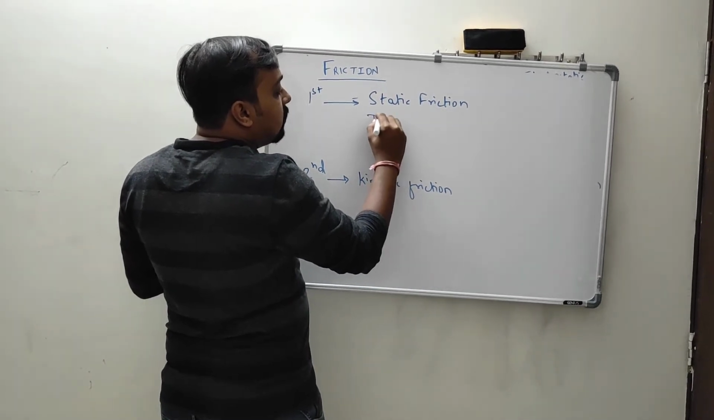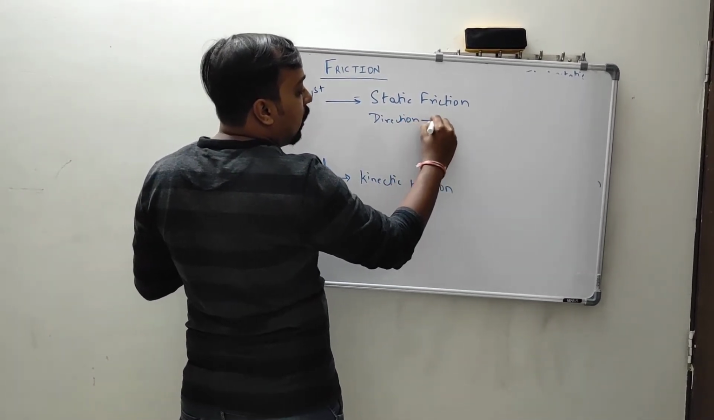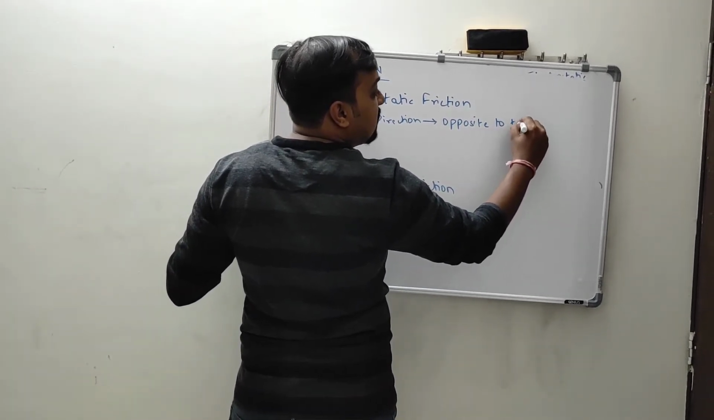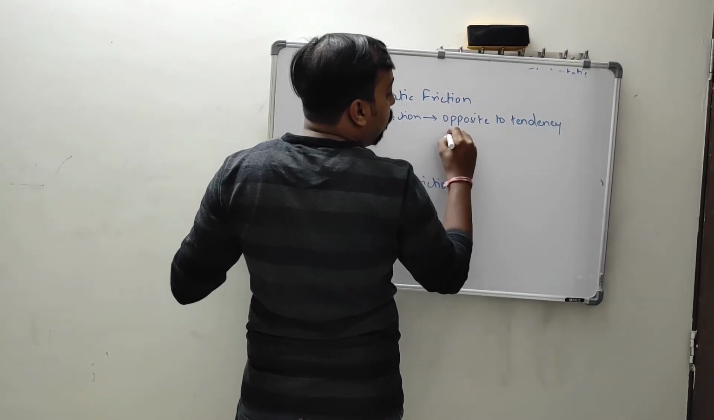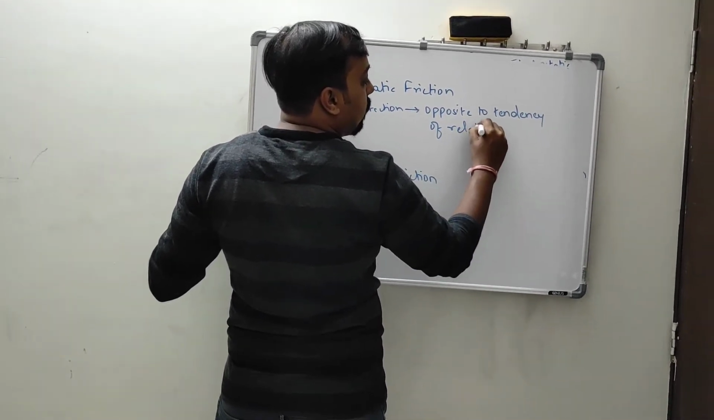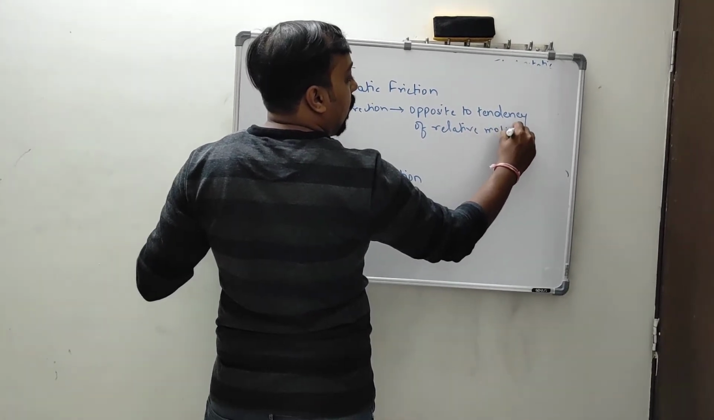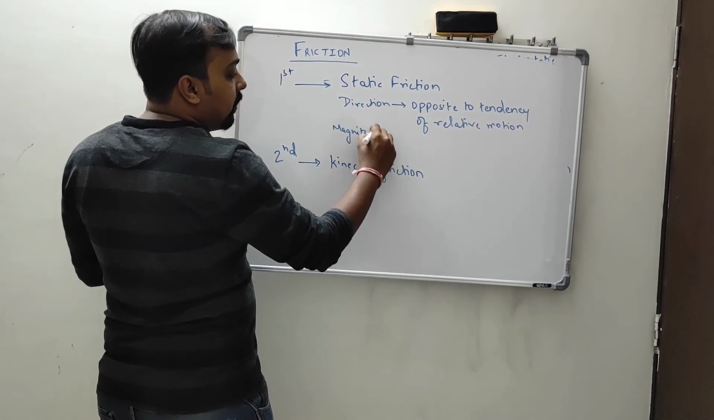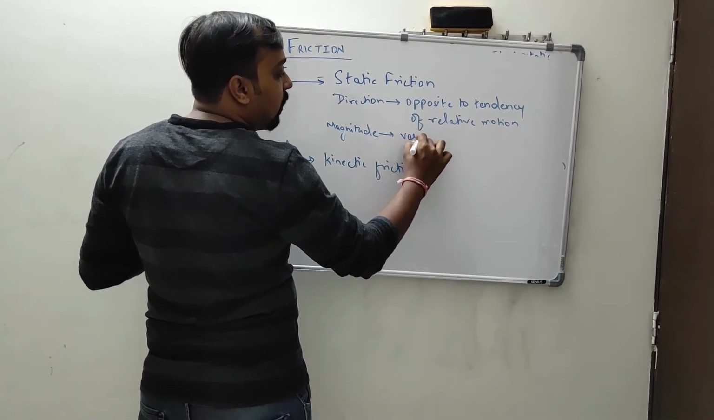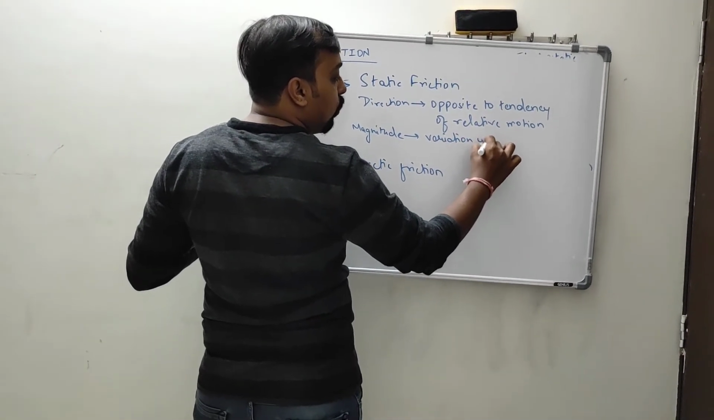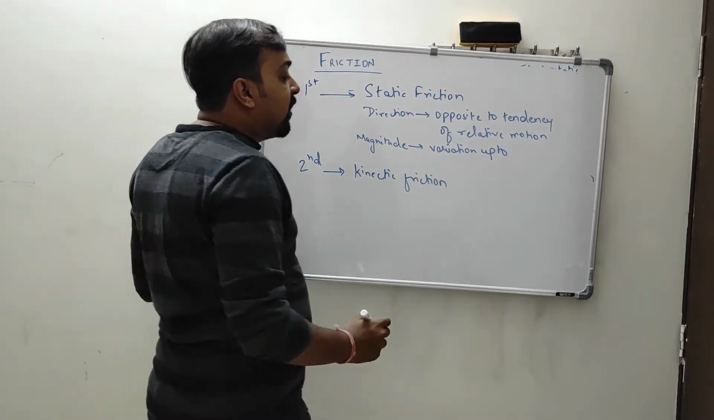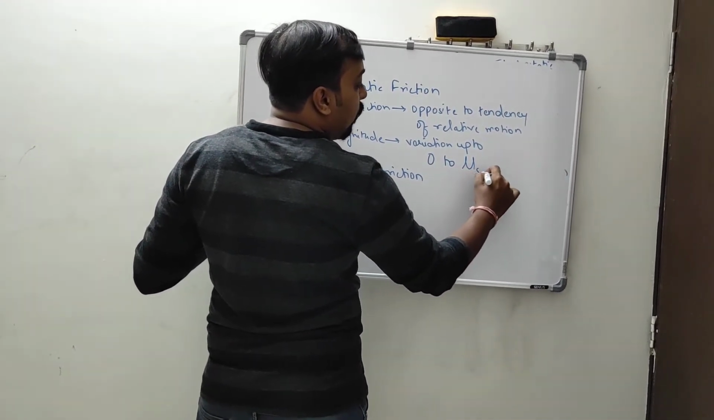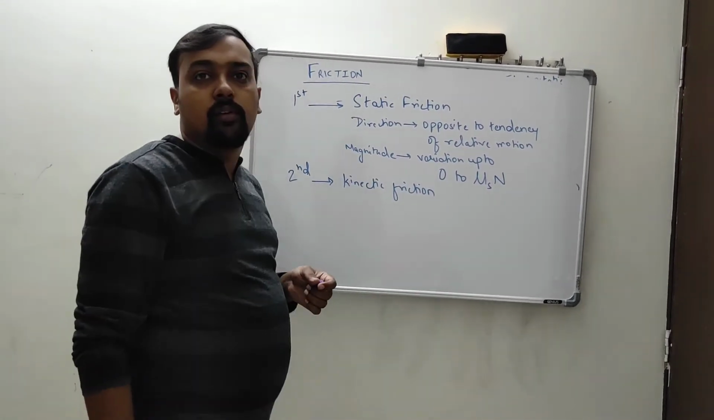If I talk about the direction, it would be opposite to the tendency of relative motion, and its magnitude will be variable. Its magnitude will vary from 0 to a maximum value of mu s into N, right?